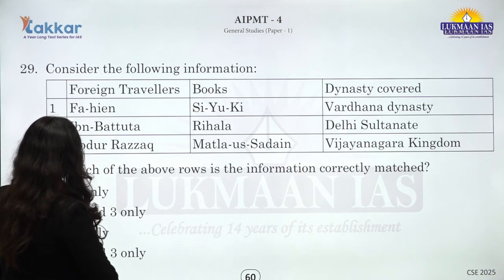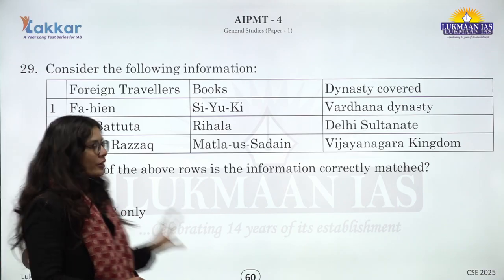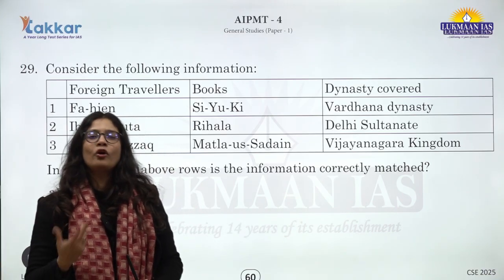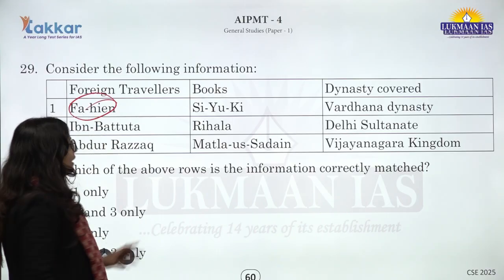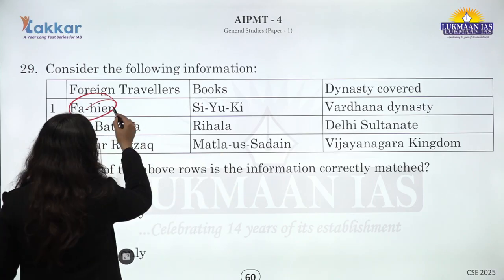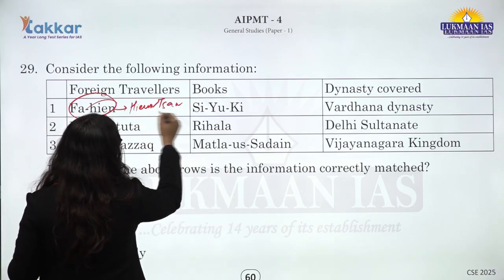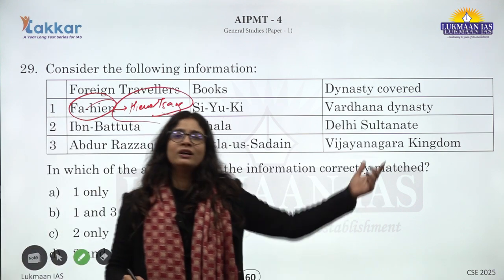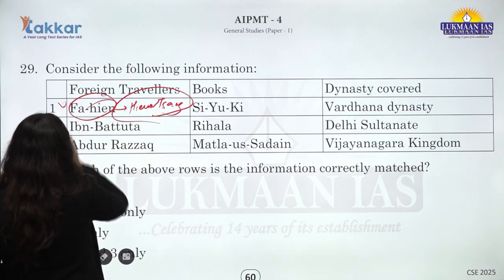Okay, next question is around the various foreign travelers of the period and the major books related to them, and in which dynasty they visited or covered. If you see the first option, that Fahian has written Siyuki, is not correct. It was related to Hiuen Tsang, and he has mentioned various socio-economic, political and cultural activity during the period of the Vardhana dynasty. So the first option here becomes incorrect.